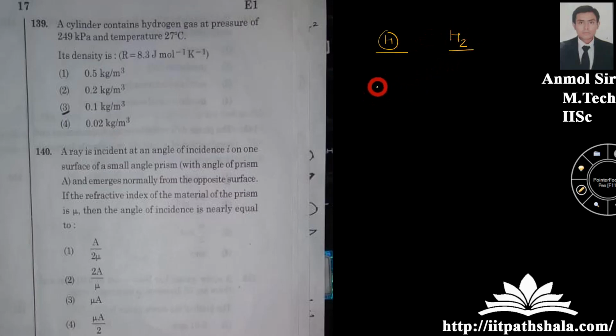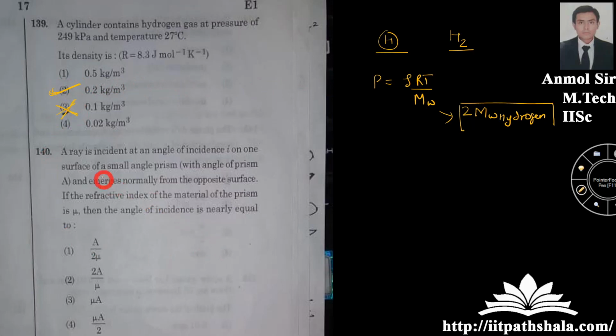So by the direct formula P equal to rho RT by molecular weight of the gas, the molecular weight should be 2 times the molecular weight of hydrogen. After putting all the data in the formula, you will land up with the second option instead of the third. So the second option is the correct option.